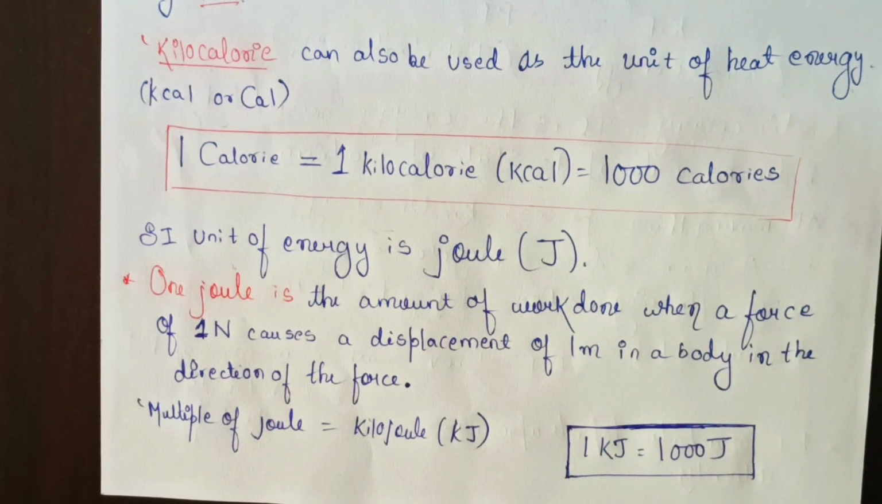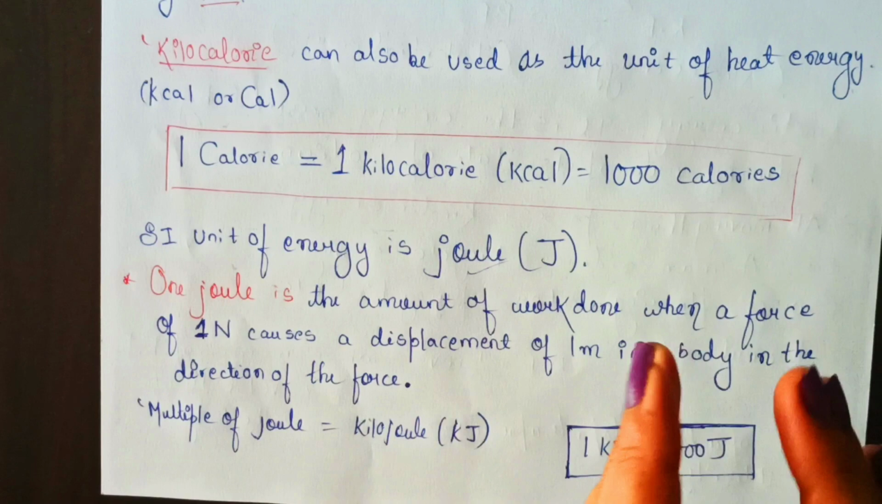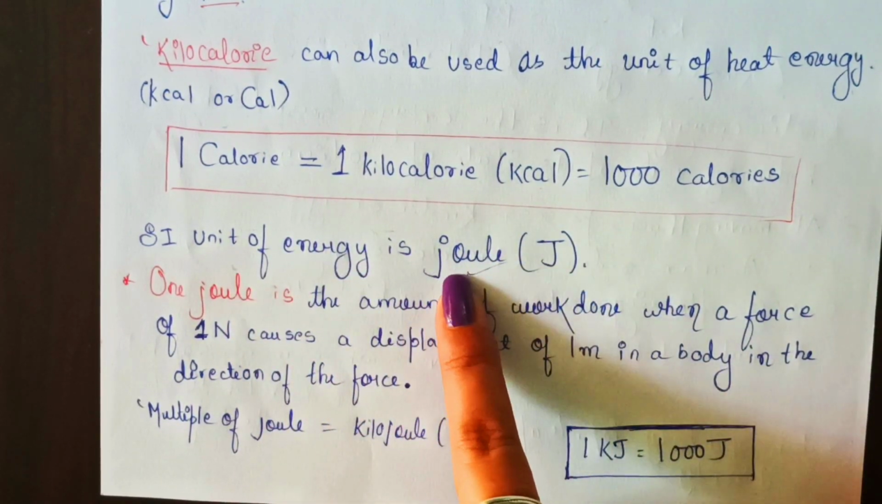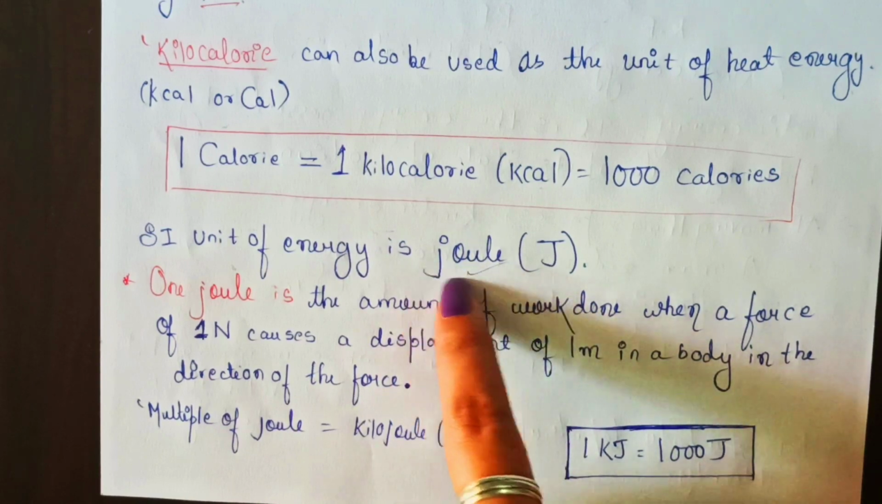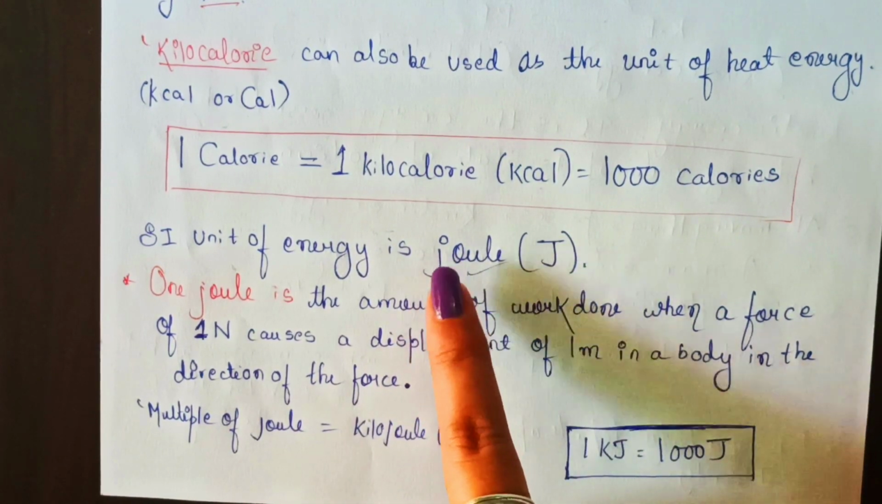Now, if I talk about the SI unit, the standard unit of energy, that is actually the joule. Joule was the name of a scientist, so this unit has been named after that scientist. The SI unit of energy is joule. Whenever we write the name of this unit, the j is written in small letter.